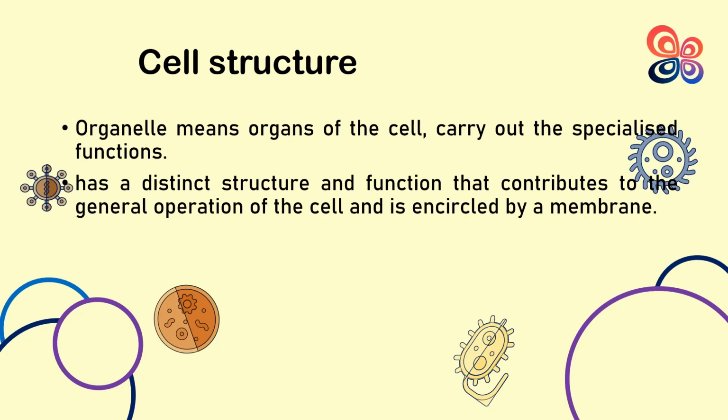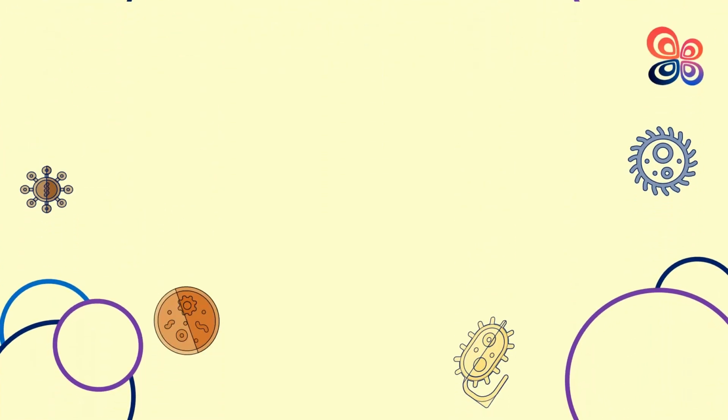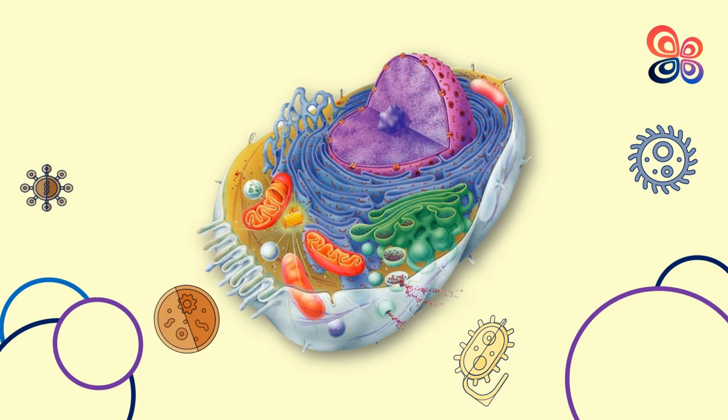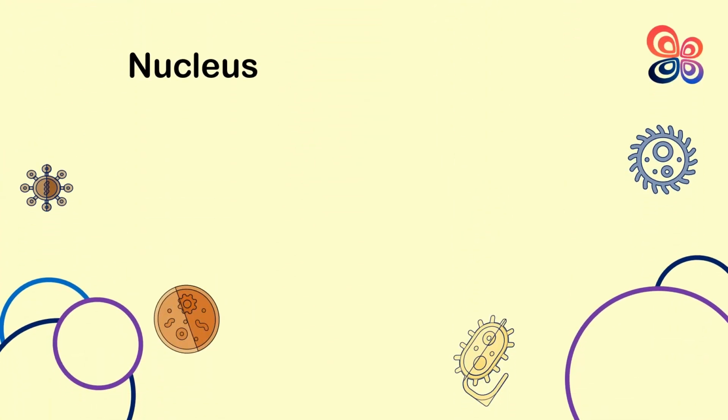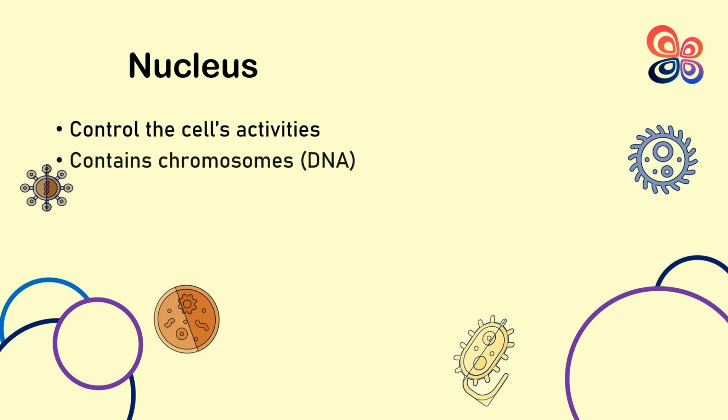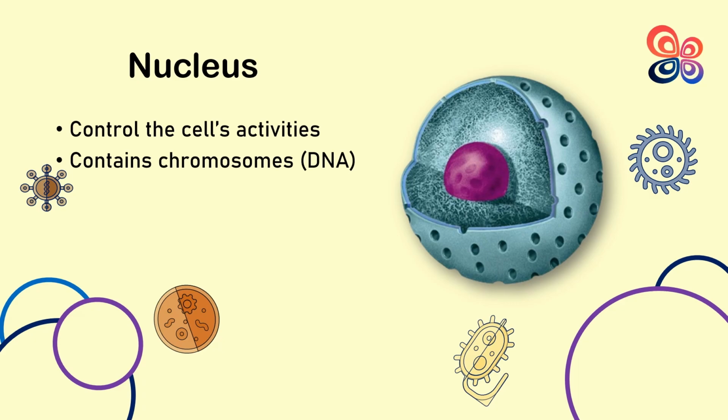Here is the example of a eukaryotic cell of an animal. Organelles within cells make up the complicated structure of cells and collaborate to carry out a variety of tasks. The following list of crucial organelles describes each of their roles. The nucleus: the cell's genetic material, or DNA, is housed in the nucleus, a sizable organelle. The nucleus, which is in charge of manufacturing ribosomes, is located inside the double membrane known as the nuclear envelope.